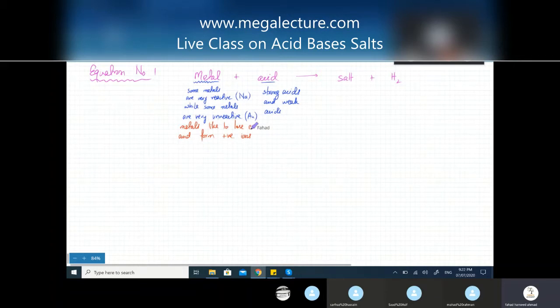Some metals lose electrons very easily. For example, sodium has only 11 protons. It isn't holding its electrons very strongly, so it loses those electrons very, very easily. But some other metals that have a lot more protons, for example, iron, are also very unreactive.